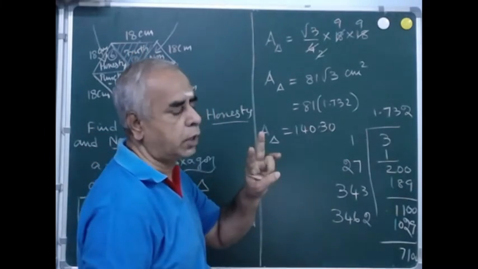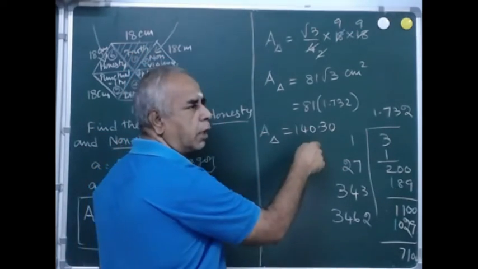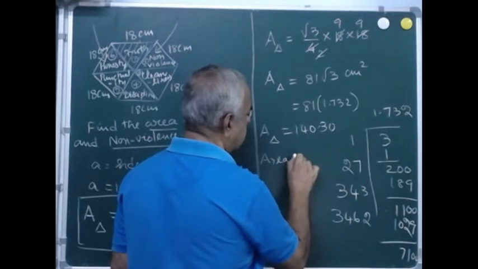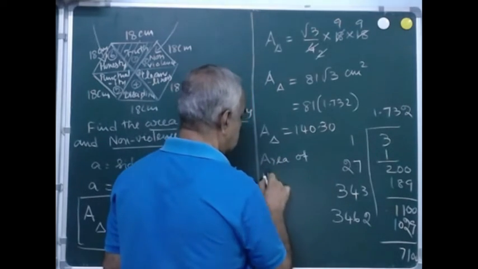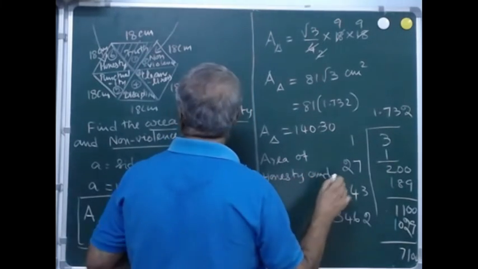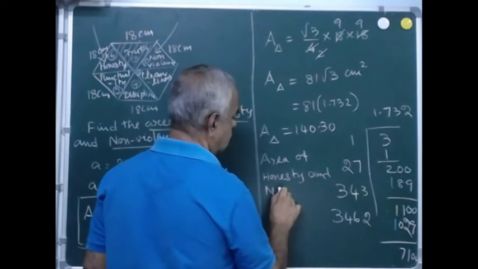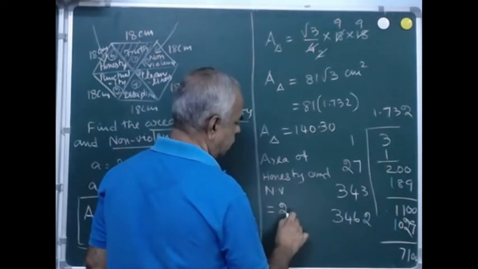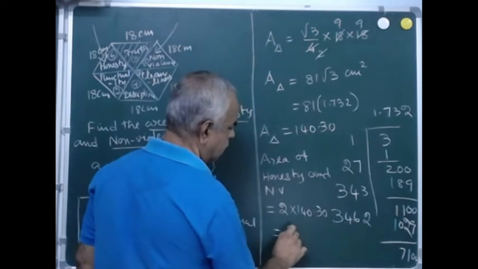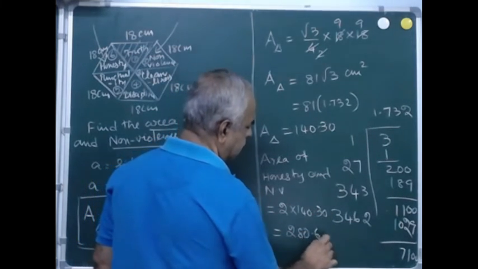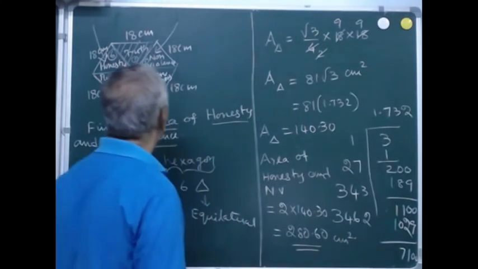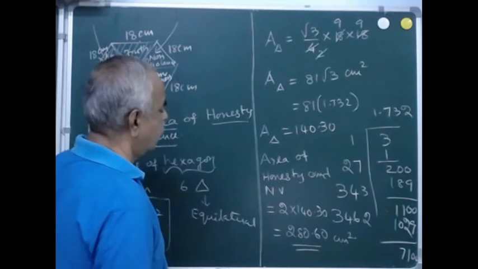They asked for 2 triangles, so you have to multiply by 2. So the total area of honesty and non-violence is equal to 2 into 140.30, that is 280.60 square centimeter.